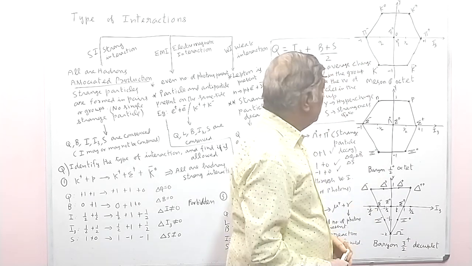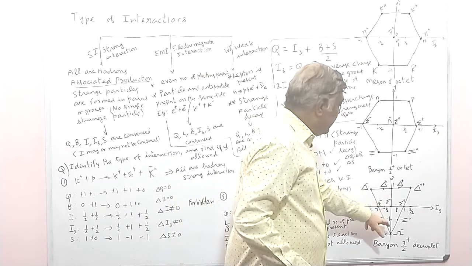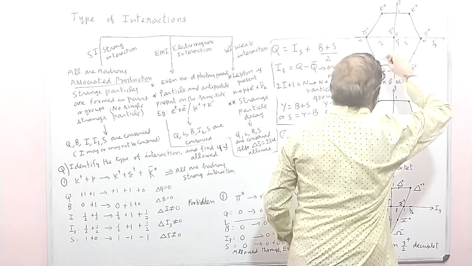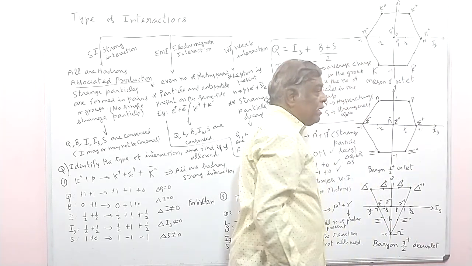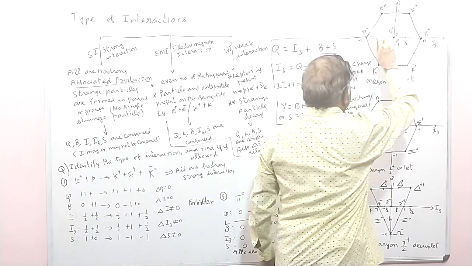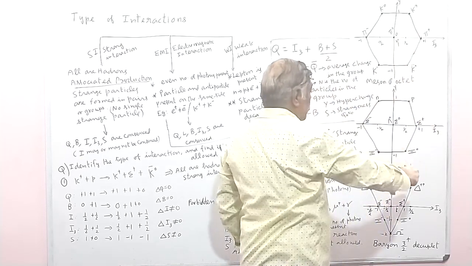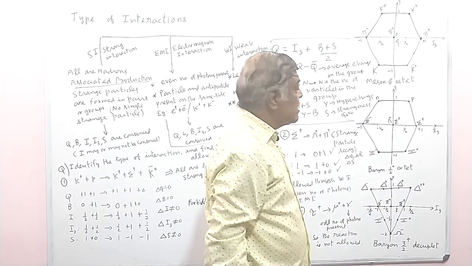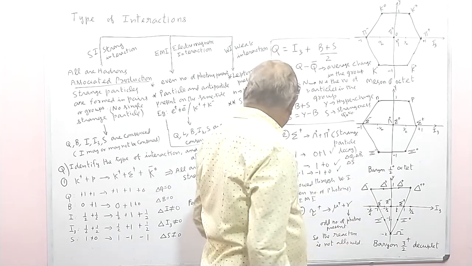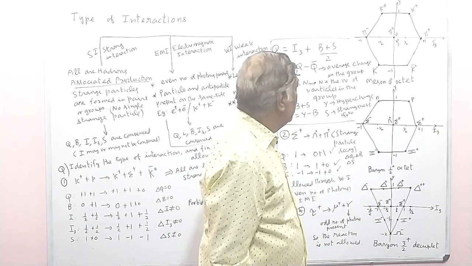Instead of memorizing all the quantum numbers, just draw the diagram, and at the corners you indicate all the particles, such as K plus, K minus, pi minus, K0 bar, pi plus, and so on. Once you draw this diagram, you can solve these problems very quickly. That is why you first draw the diagram.